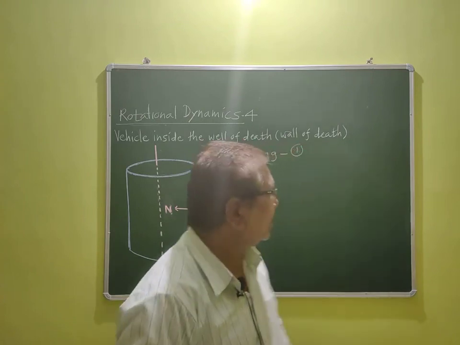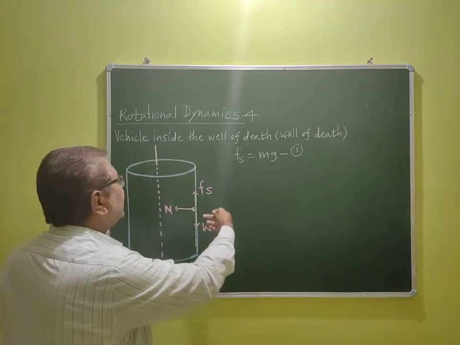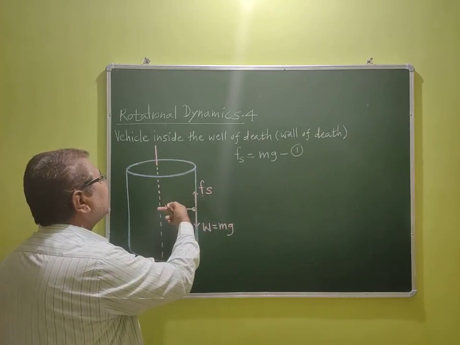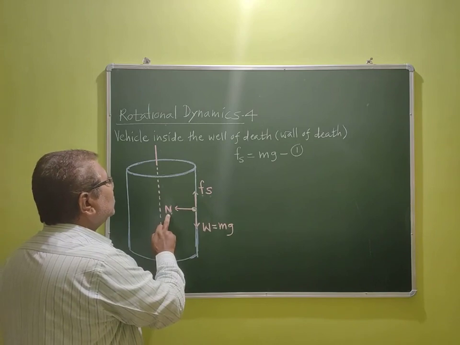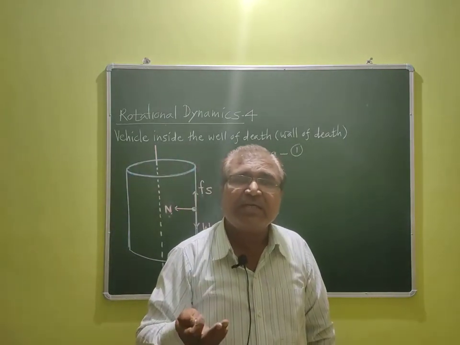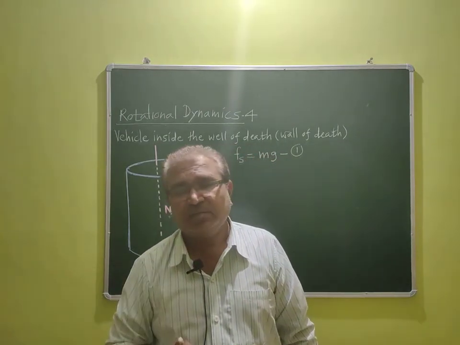Okay, then see here, what is this? This is the normal reaction, and that normal reaction is acting towards the center, towards the axis. So this normal reaction is acting in the role of centripetal force.